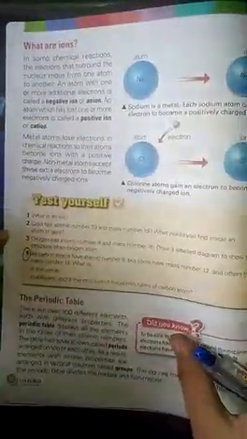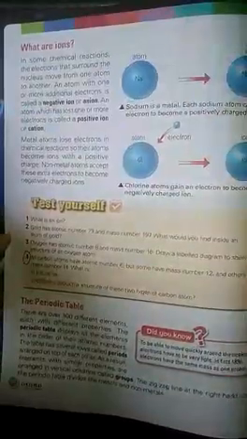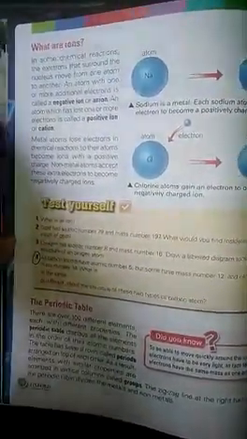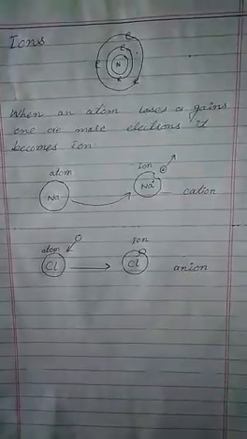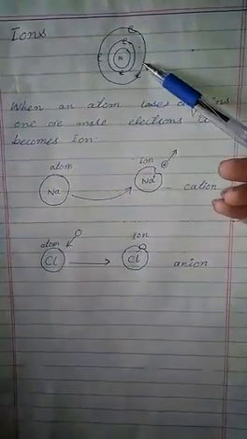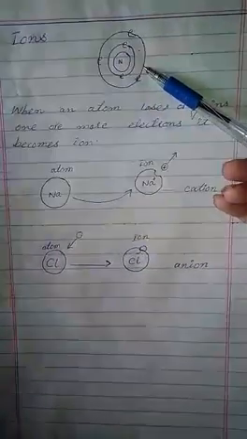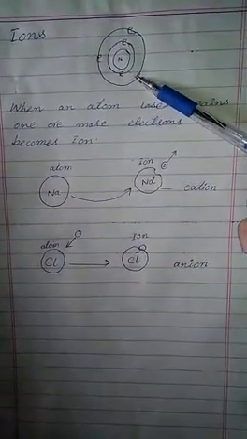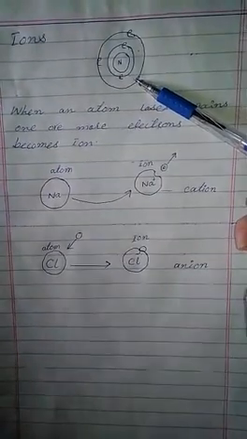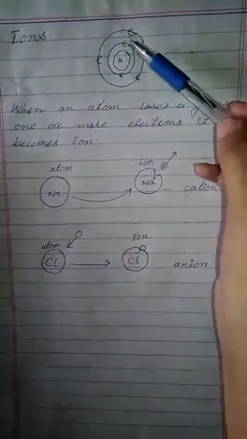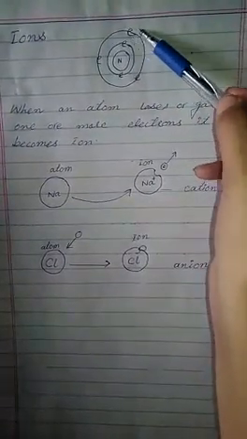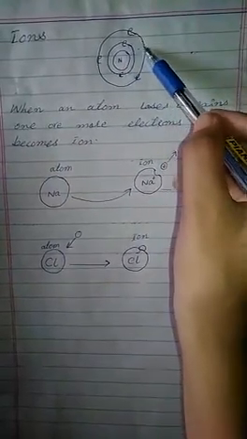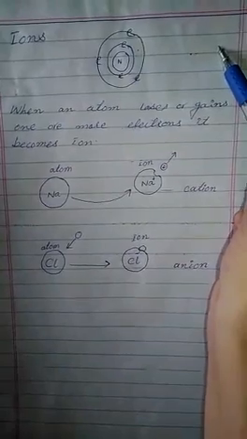Our next topic is what are ions. So let's see what are ions. Students, this is the structure of an atom which we have discussed briefly. When these atoms take part in chemical reactions, the electrons that are moving in the shells sometimes move from one atom to another atom.